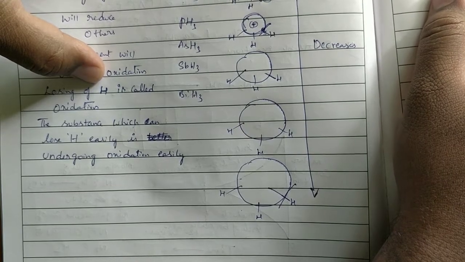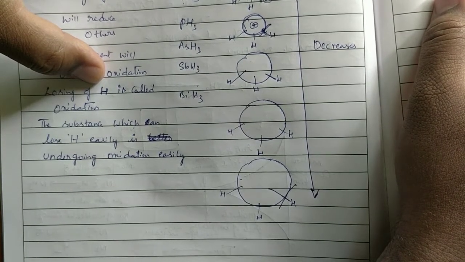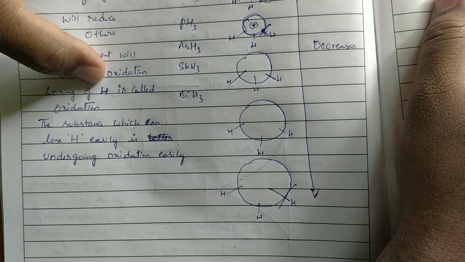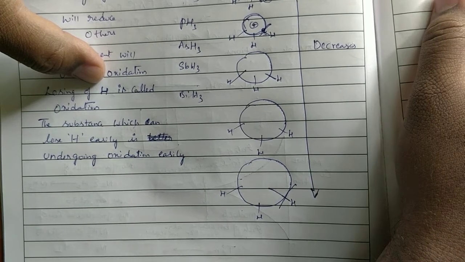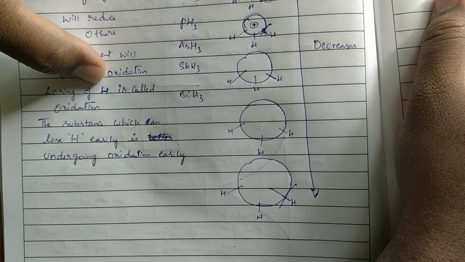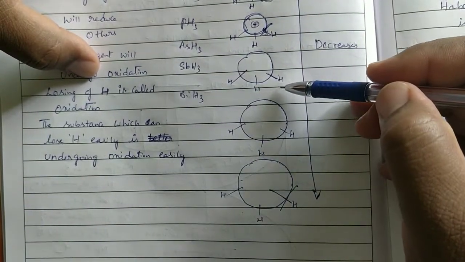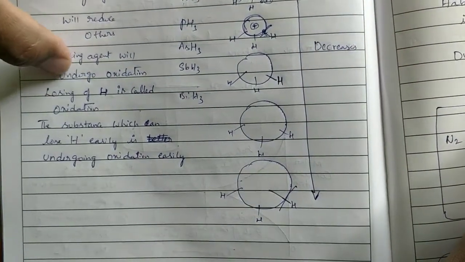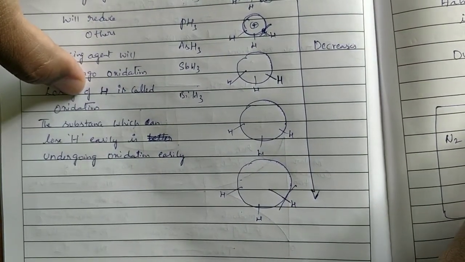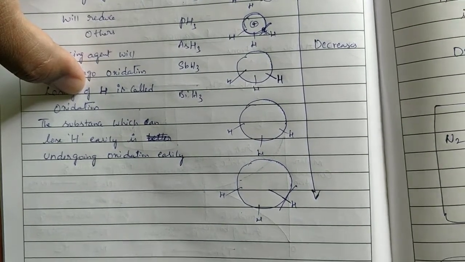Actually, oxidation is of three types. By using three types of definitions, we can tell oxidation reaction. Gaining of oxygen is called oxidation, losing of hydrogen is called oxidation, losing of electrons is also called oxidation. Like the three definitions are there to define oxidation. Here, these are hydrides, na? With respect to hydrogen, I am telling here. With respect to hydrogen, losing of hydrogen is called oxidation. That is the nature of oxidation with respect to hydrogen.